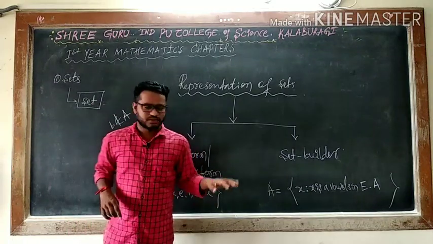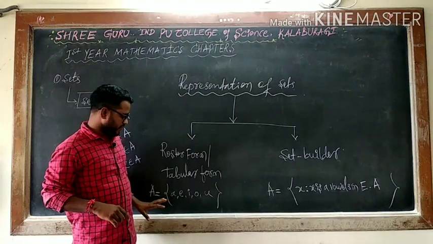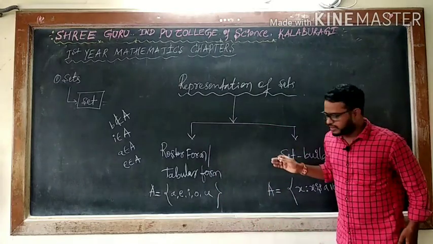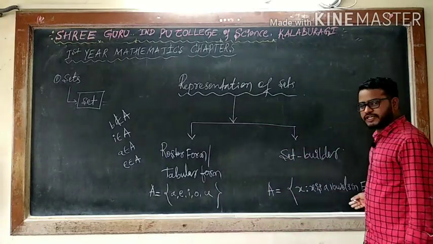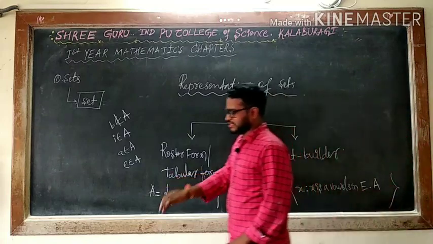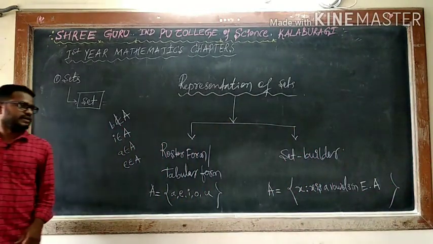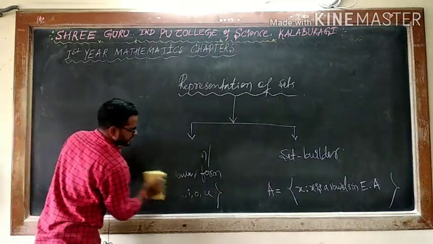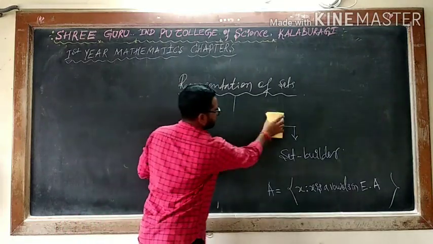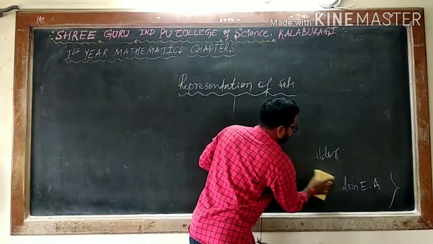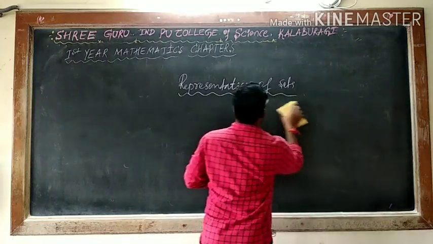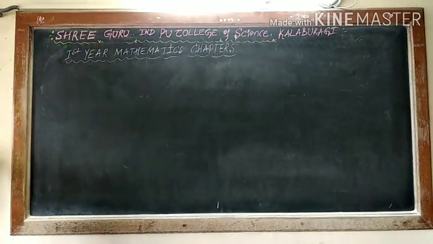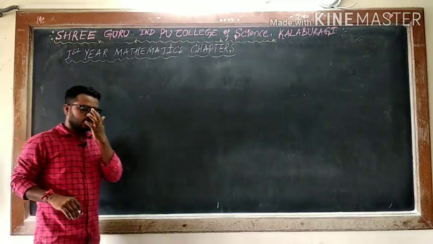So very simple it is. This is what roster form is. In this case we are representing flower brackets and every element is separated by comma. This is what set builder form is. In this case we are expressing using words or using characteristics. So now I will give another example. I think it is clear, what is a roster, what is a set builder form. I will take some examples converting roster to set builder to roster.